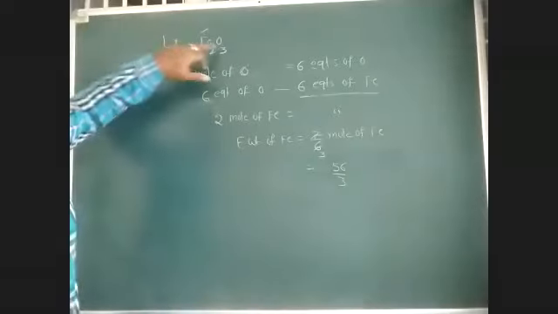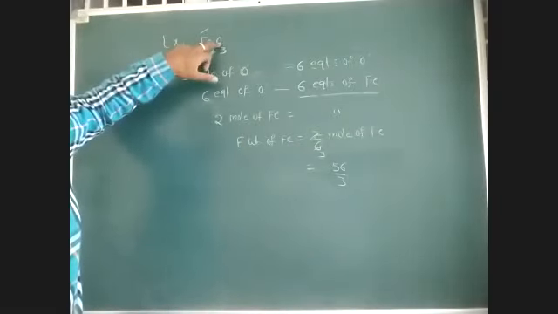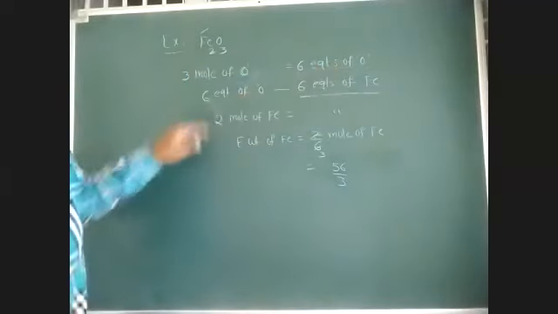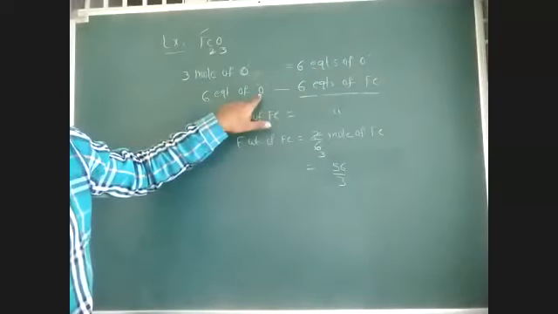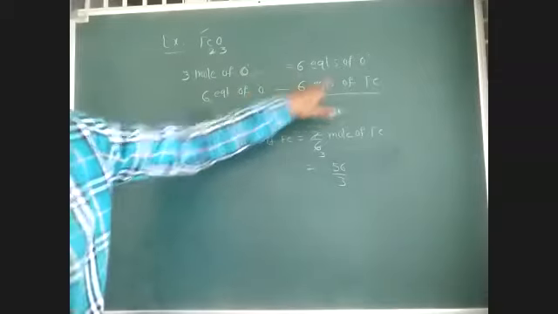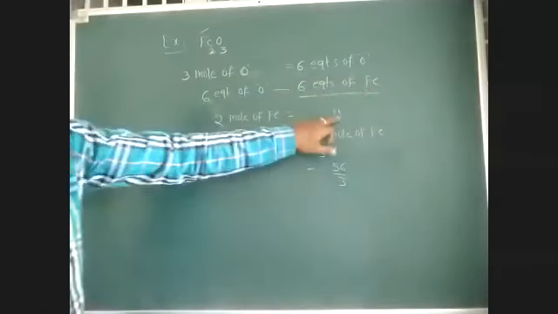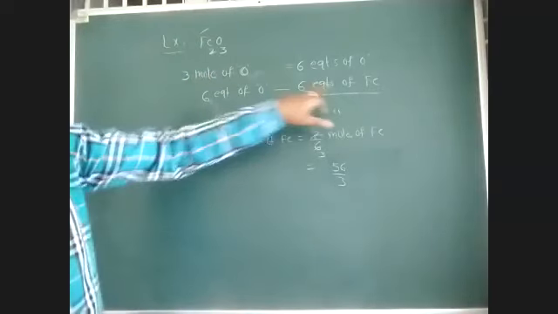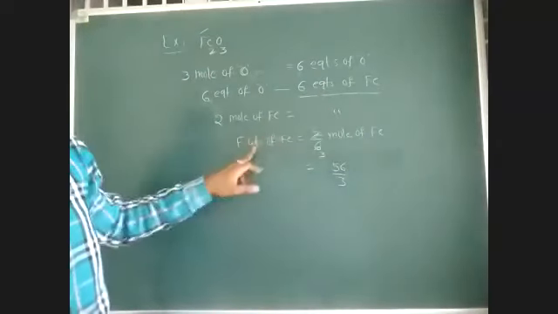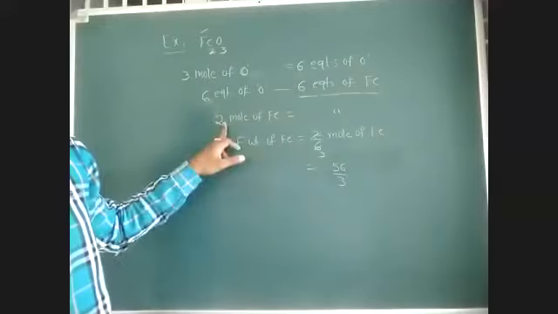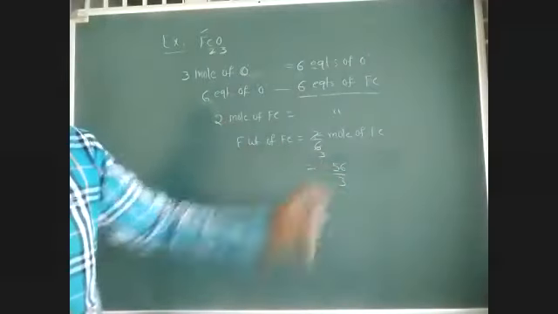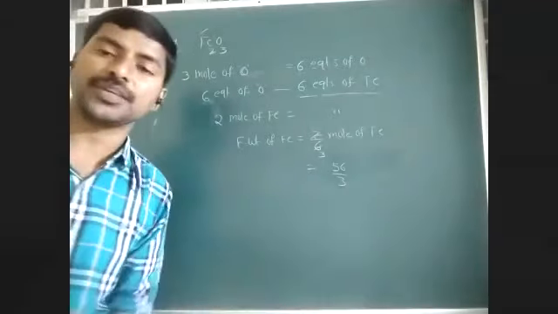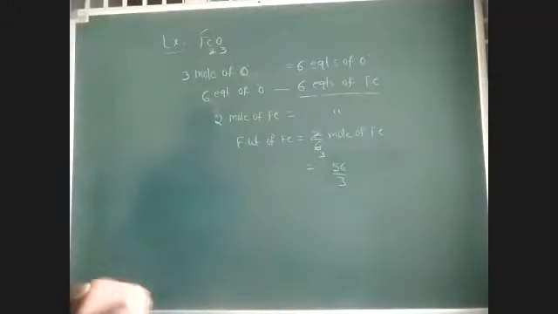Once again, friends, here we have 3 moles of oxygen, which means 6 equivalents of oxygen. According to the law of equivalence, 6 equivalents of oxygen combine with 6 equivalents of iron. Here how many moles are there? 2 moles. So 2 moles of iron is equal to 6 equivalents of iron. So the equivalent weight of iron is 2/6, that is 1/3 mole of iron. So 56/3. In the previous case we got 56/2. Here we are getting 56/3. So the equivalent weight of an element is not constant.